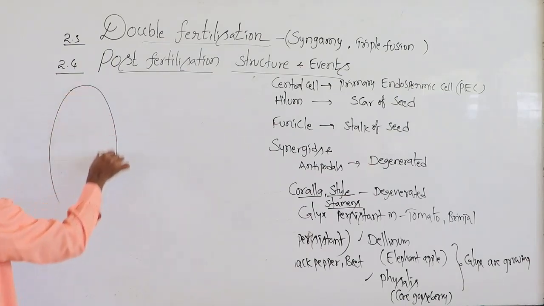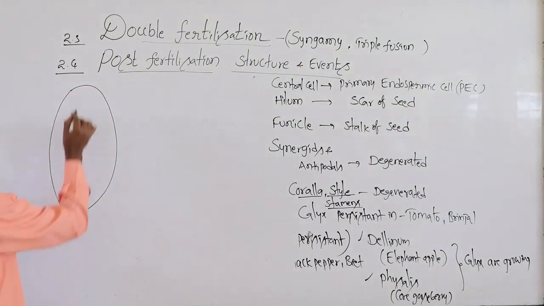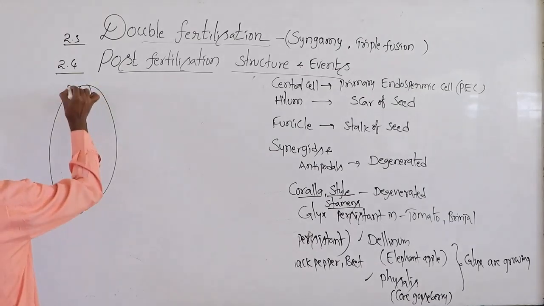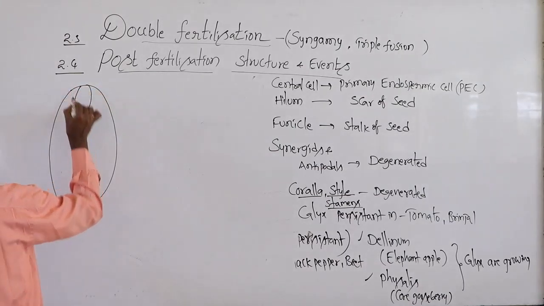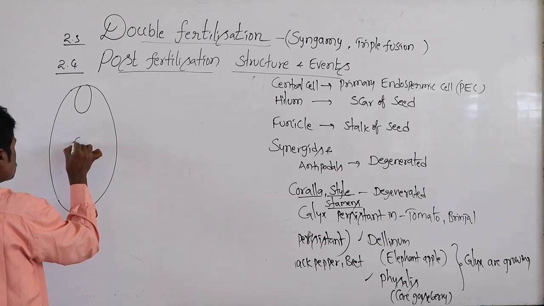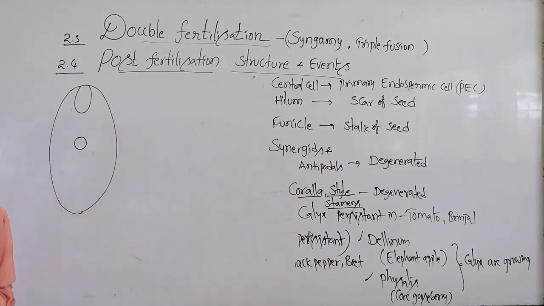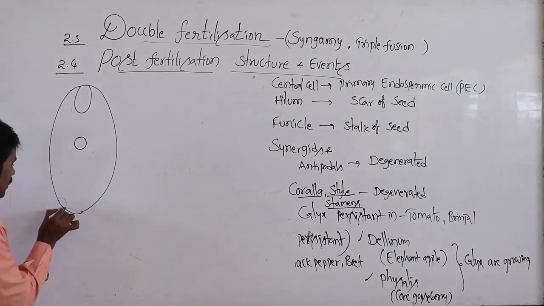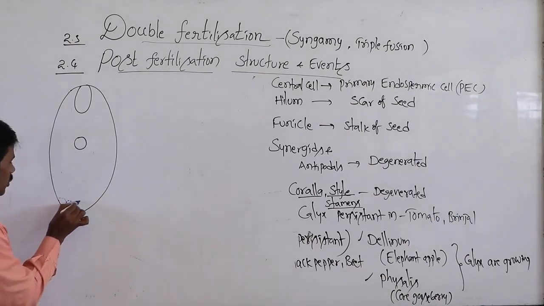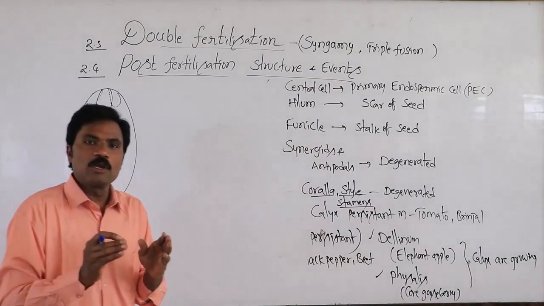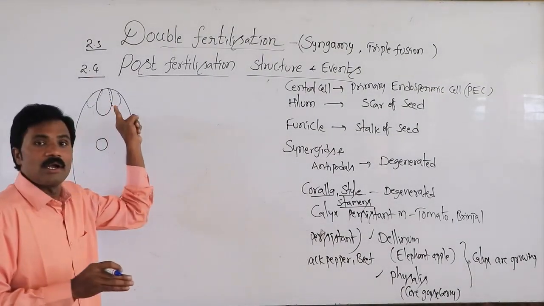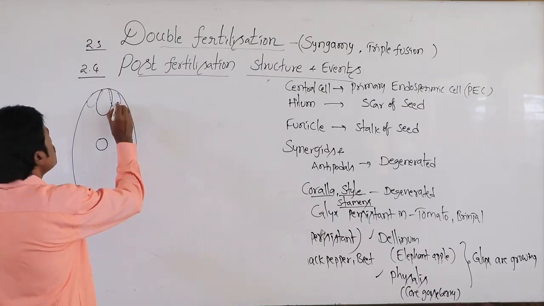If you draw the diagram, this is the central nucleus related to this. These are the degenerating antipodals. Now, actually, these are the degenerating ones, the synergids.